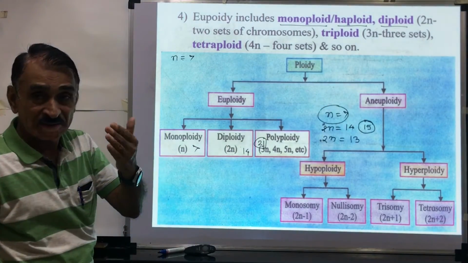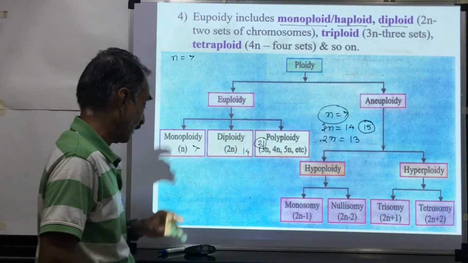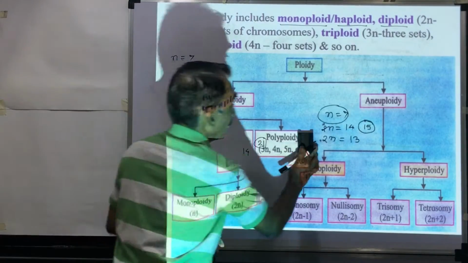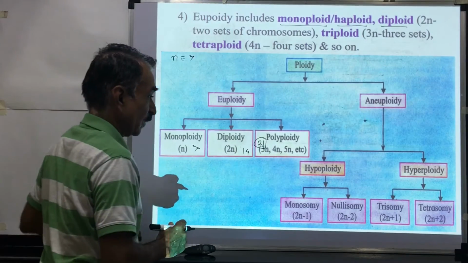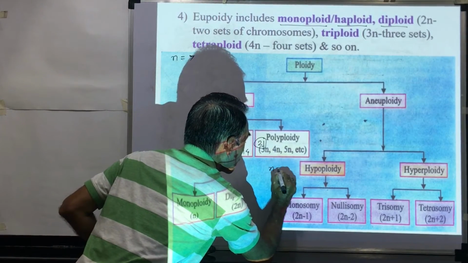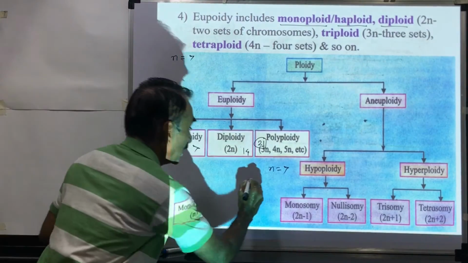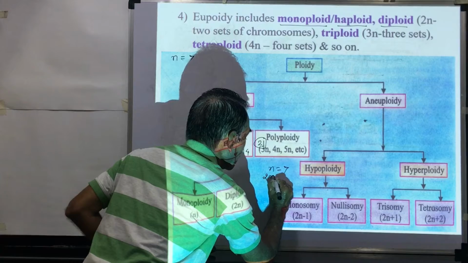Aneuploidy is divided into 2 types, hypoploidy and hyperploidy. Now we shall see the meaning of hypoploidy and hyperploidy. Consider the basic number of chromosomes, n equal to 7, so twice n is equal to 14.